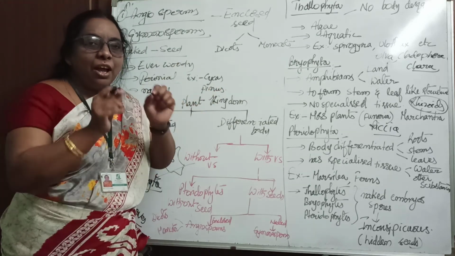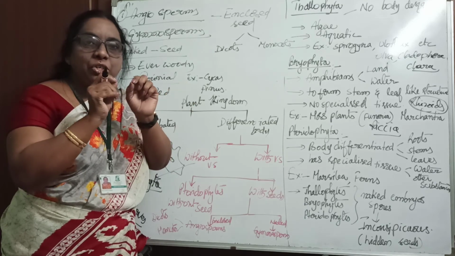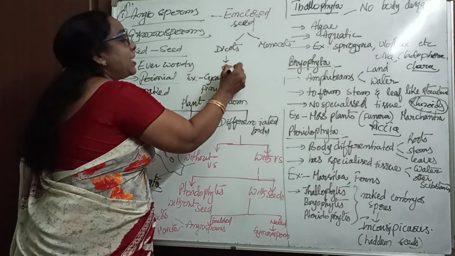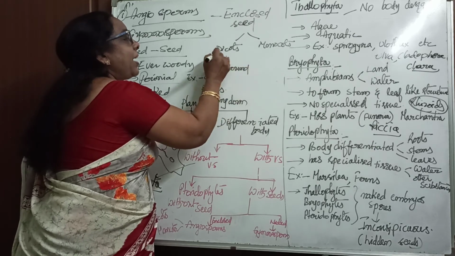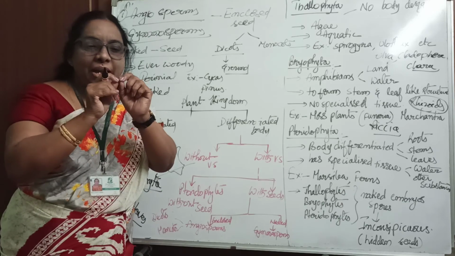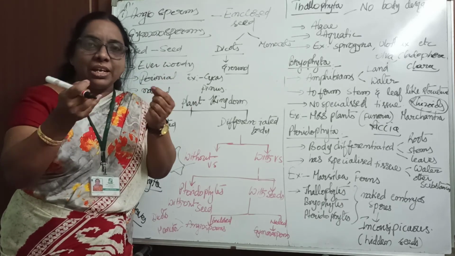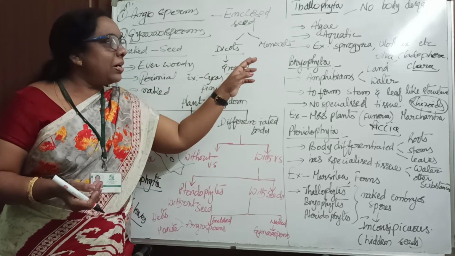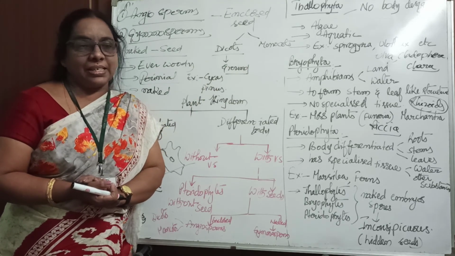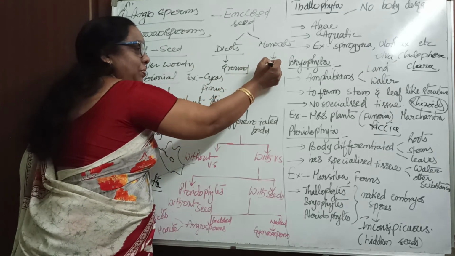Dicotyledonous seed means when you break the seed, you get two equal halves, and those seeds come under the dicotyledonous seeds. Groundnut is the best example; you will get two equal halves. Monocotyledonous means we will not get two equal halves. Example, rice. Can you break the rice into two equal halves?